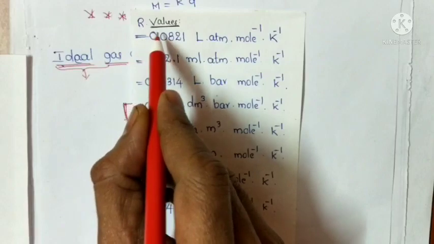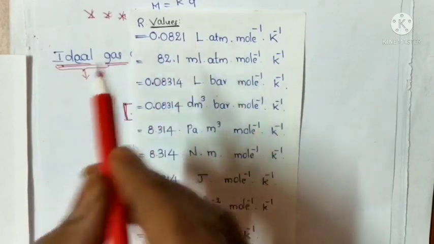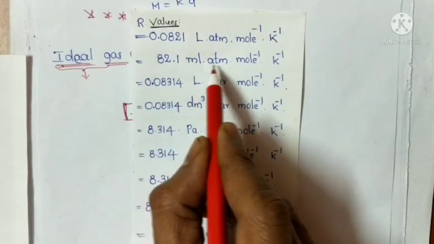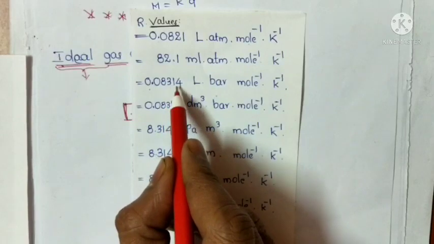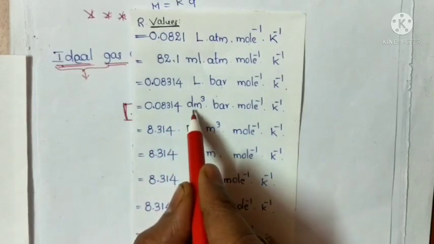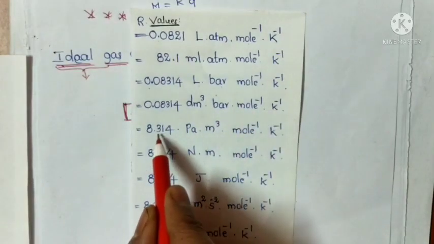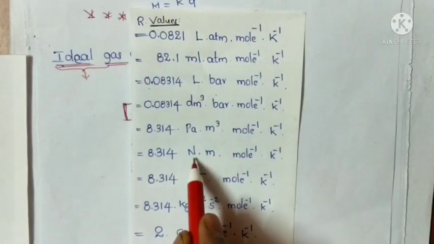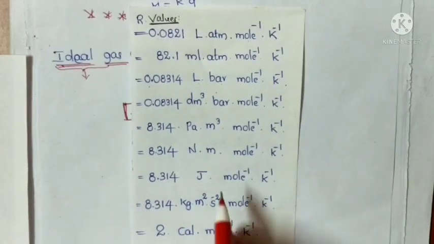How much is the value? If it is represented in liter atmosphere per mole per Kelvin, it is 0.082. The same value in other units: 82.1 milliliter atmosphere per mole per Kelvin, or 0.08314 liter bar per mole per Kelvin, 0.08314 decimeter cube bar per mole per Kelvin, and 8.314 Pascal meter cube per mole per Kelvin, 8.314 Newton meter per mole per Kelvin, 8.314 joule per mole per Kelvin.